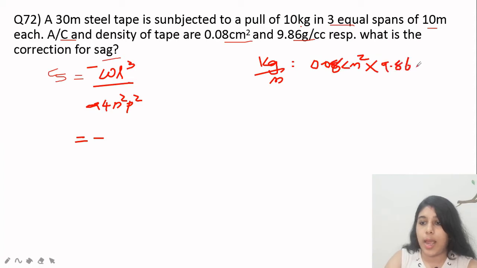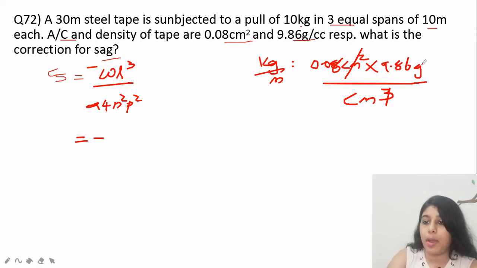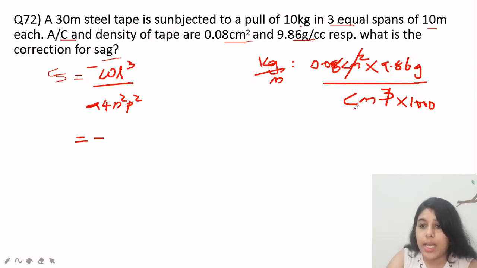9.86 gram per centimeter cube. When we cancel it, it will exist as gram per centimeter. I want it in kilogram per meter, so for converting gram to kilogram, I will divide by 1000. Then centimeter I want to convert to meter, so we can divide by 100.